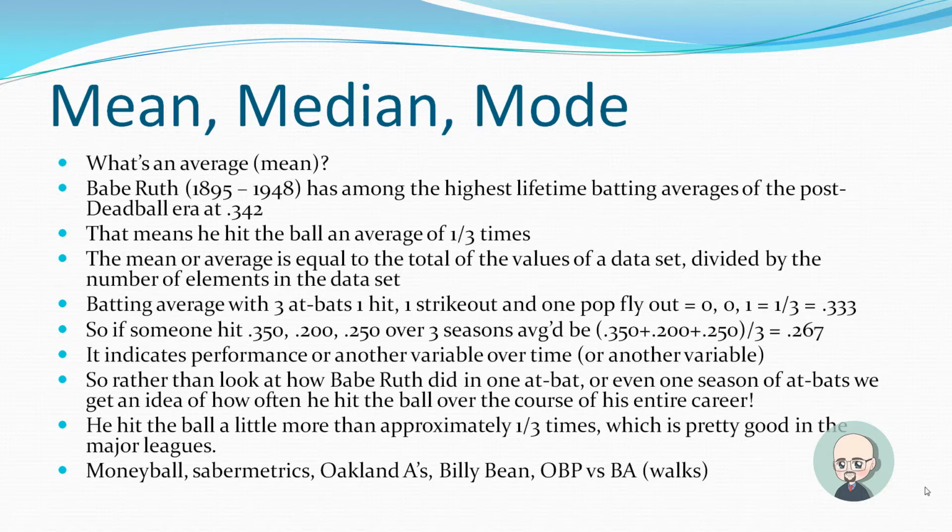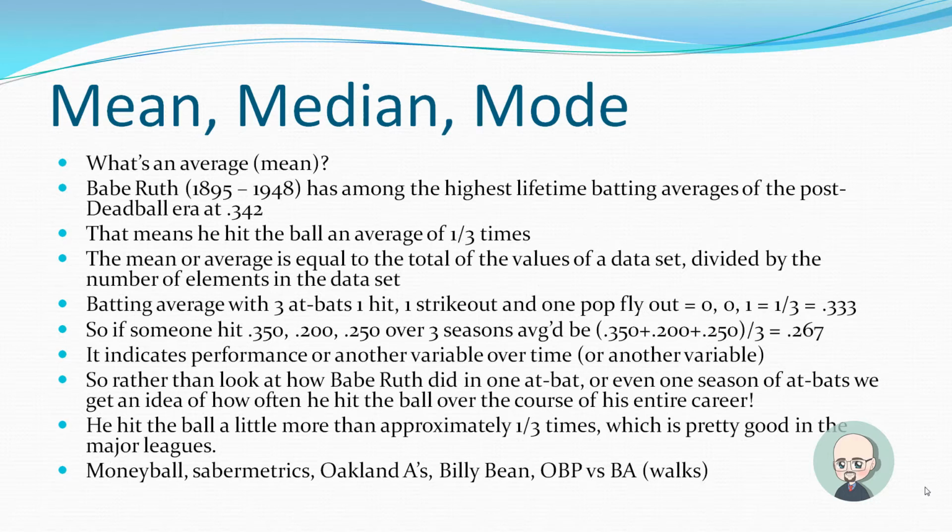An average indicates performance or another variable over time. So rather than look at how Babe Ruth did in 1 at-bat or even 1 season of at-bats, we get an idea of how often he hit the ball over his entire career. He hit the ball approximately 1 out of every 3 times, which is pretty good in the major leagues. Actually, it's excellent.